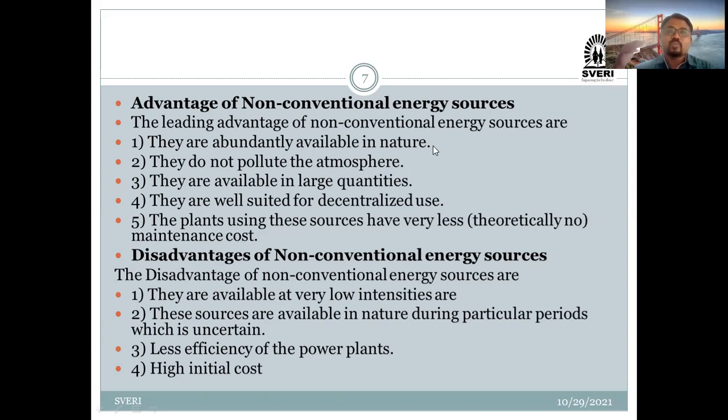Whatever solar plates we have installed on our college, with the help of them we can get the electricity for our whole college. So it is nothing but the use for decentralization. Next is, sorry, the plants using these sources have a very less maintenance cost. Whatever the sources are there, they have less maintenance cost.